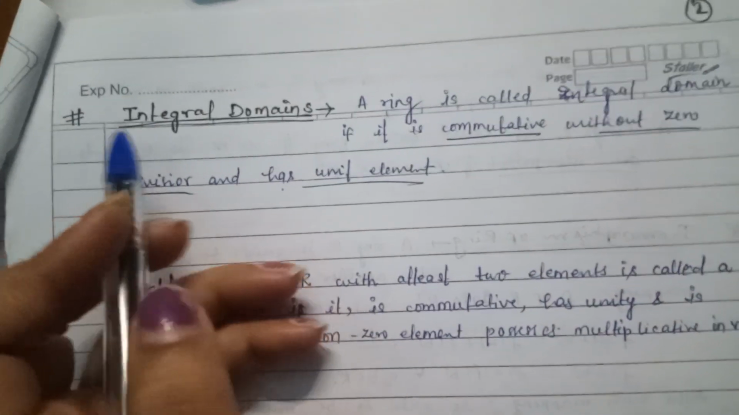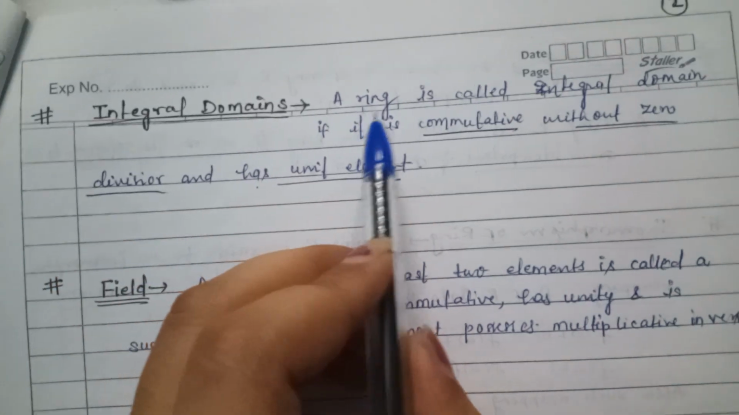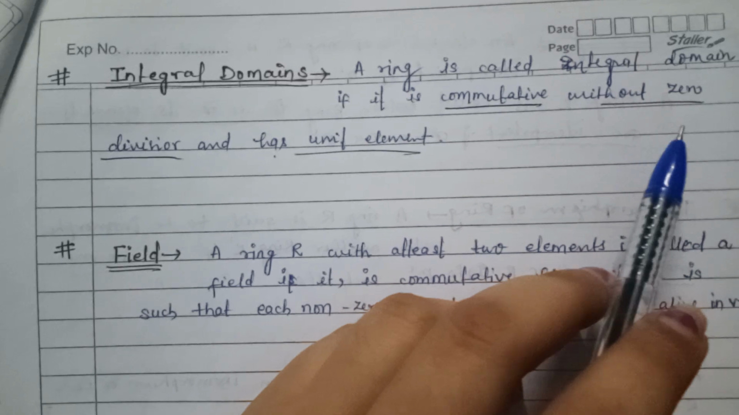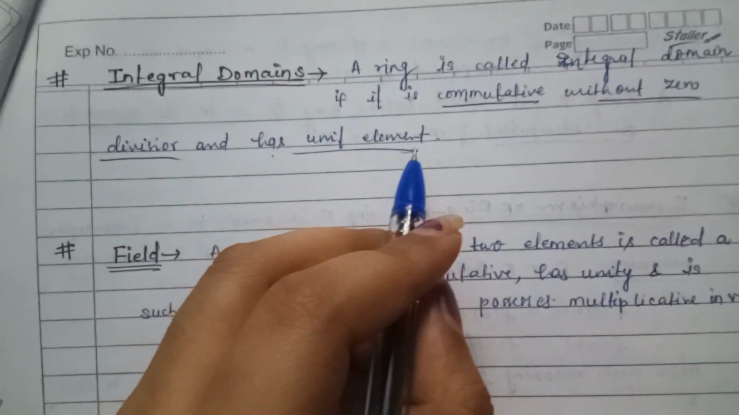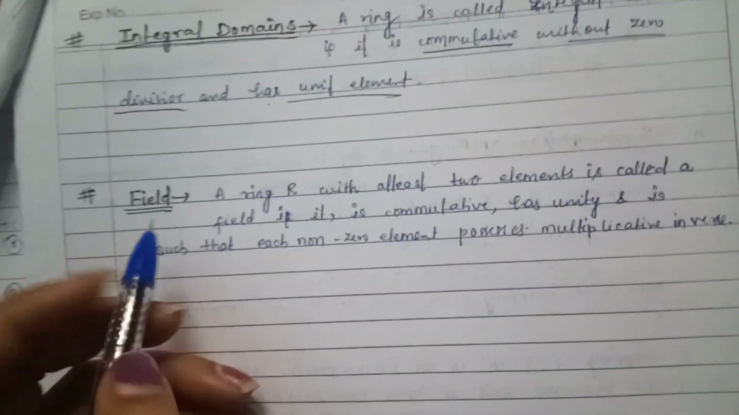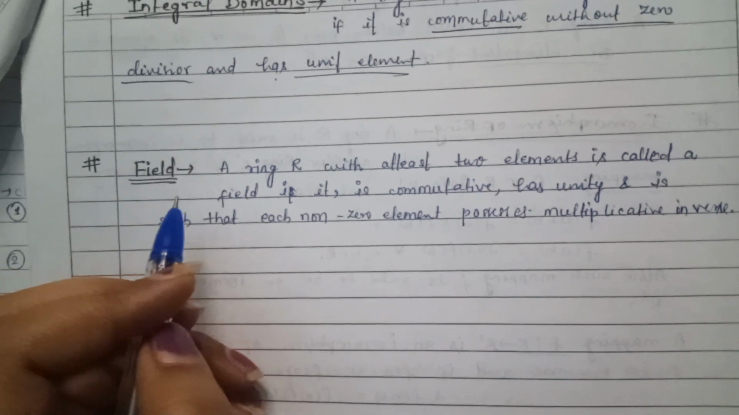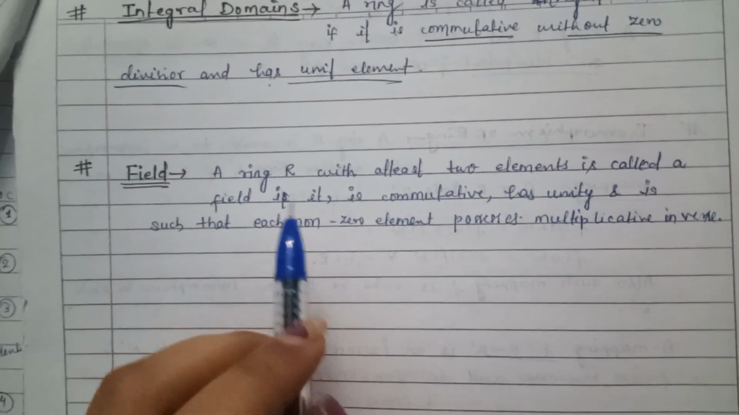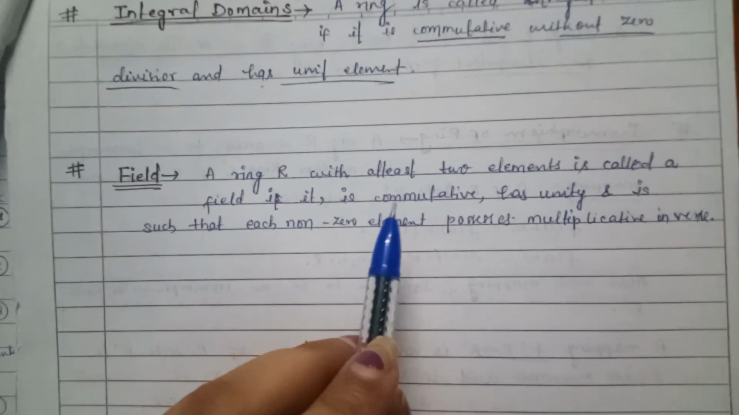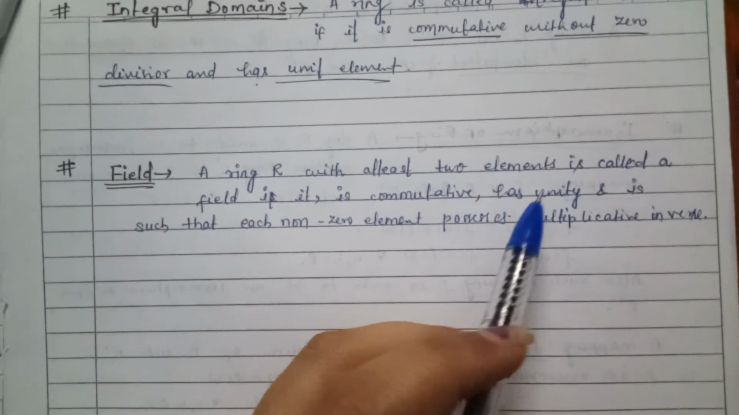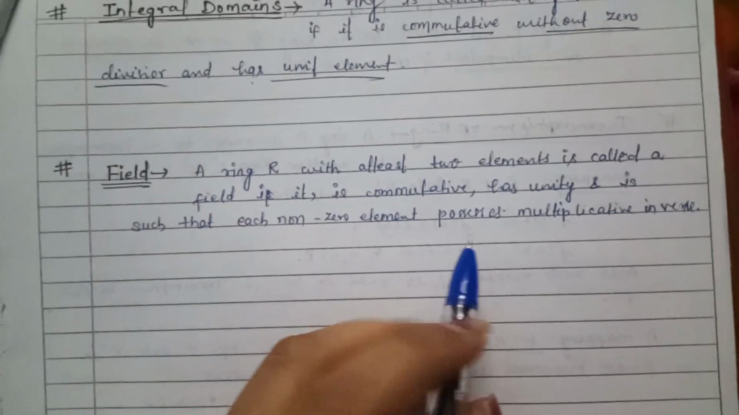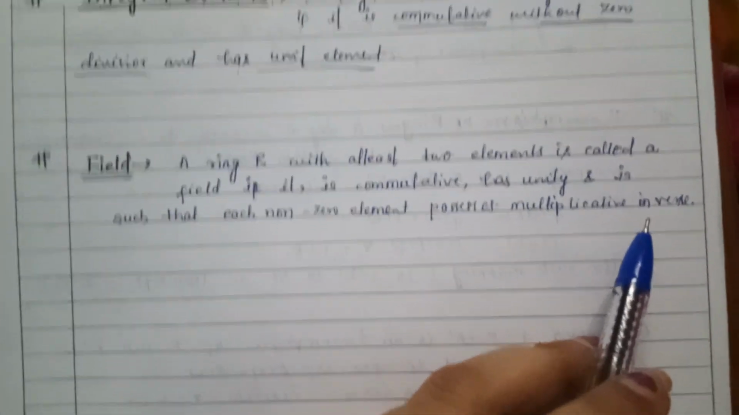There's another definition of integral domain. A ring is called an integral domain if it is commutative, without zero divisor and has a unit element. Now there is a definition of field. A ring R with at least two elements is called a field if it is commutative, has unity, and is such that each non-zero element possesses a multiplicative inverse.